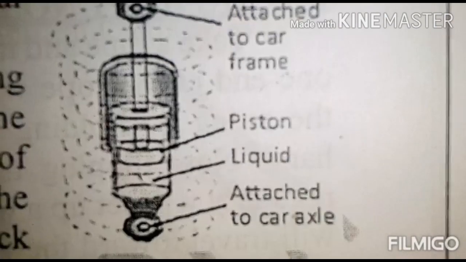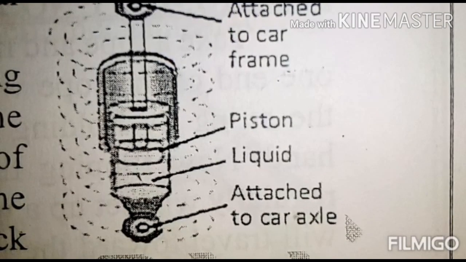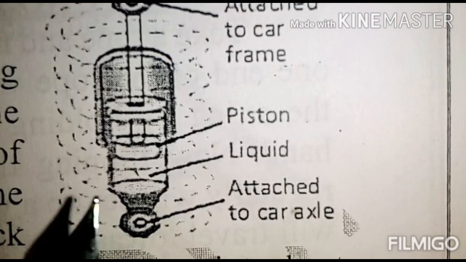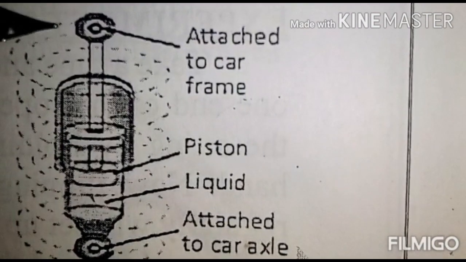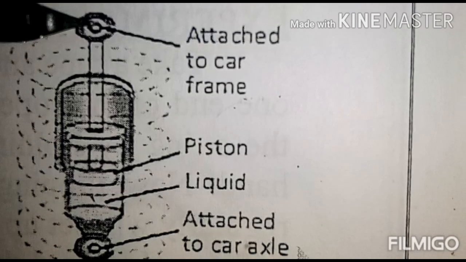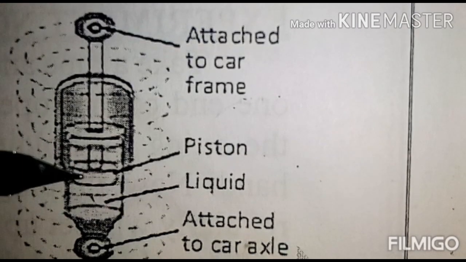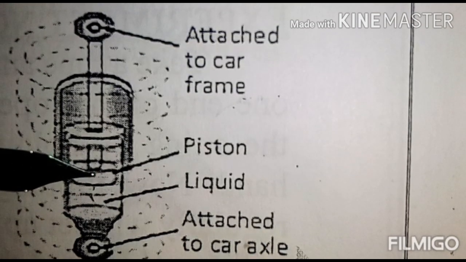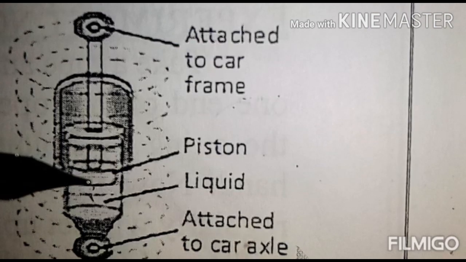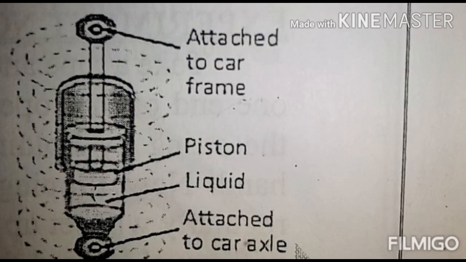Now when the car moves over any obstacle, this portion will take up the vibration and the vibrations will travel through the spring to the top, and this piston will start to vibrate inside the liquid. The liquid is oil. This oil will quickly damp the vibrations because of the friction which is produced by it, and that will stop the vibrations.